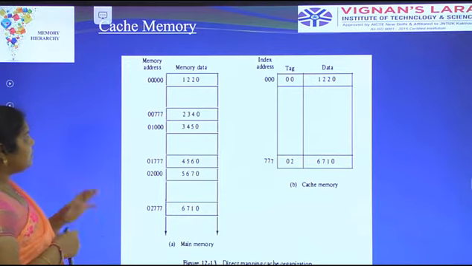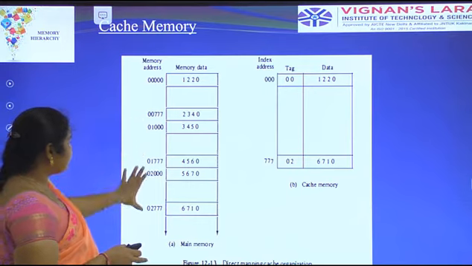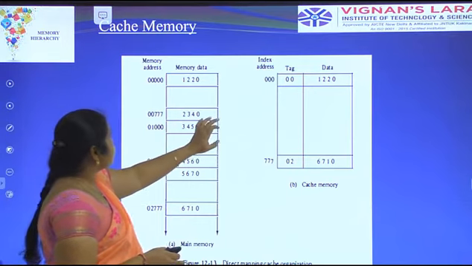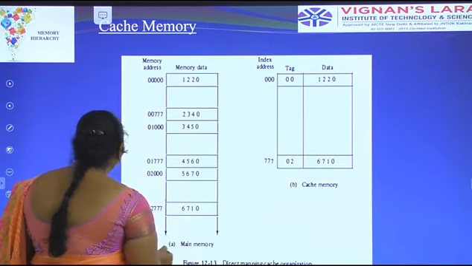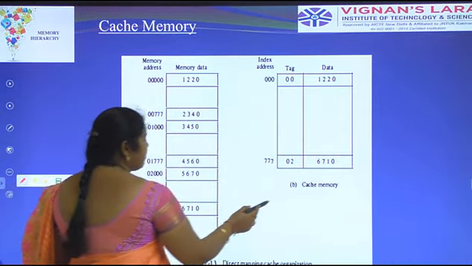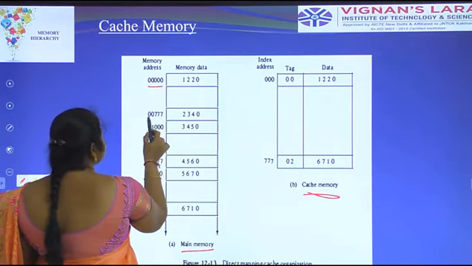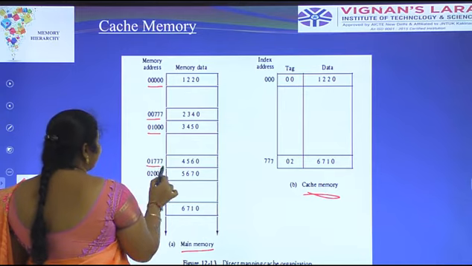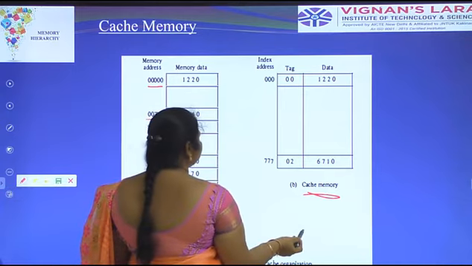Next, coming to the individual addresses, we have to identify them. This is a memory address, this is memory data. This is the index address, tag and data. This is the main memory. This is also direct mapping, main memory and cache memory. Like that, in a computer the memory is like this. This is the main memory and this is the cache memory.